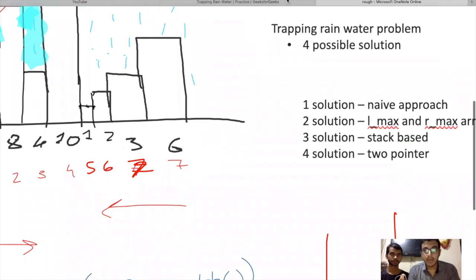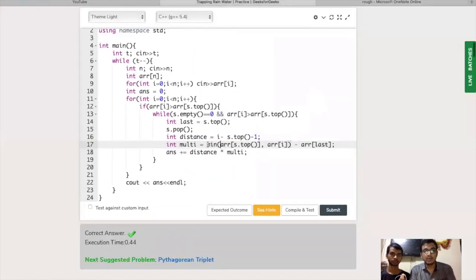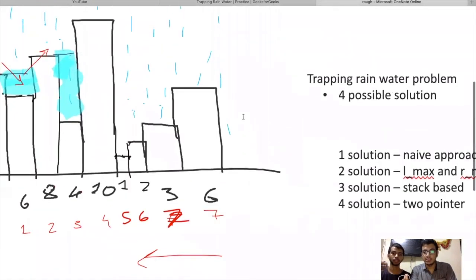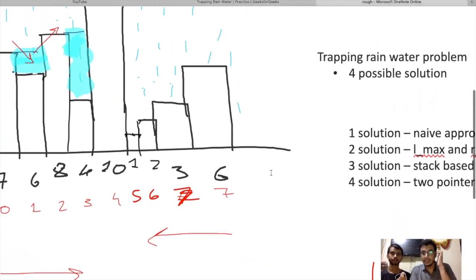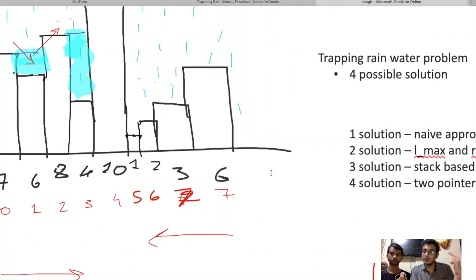Now I hope it is clear why we are taking this. In the previous approaches, we computed the minimum of Lmax and Rmax minus the current element. Here, the current element is actually array of last. So we are subtracting the size of the building that was popped out, in the form of array of last. The popped out building is the current element of the previous approaches.